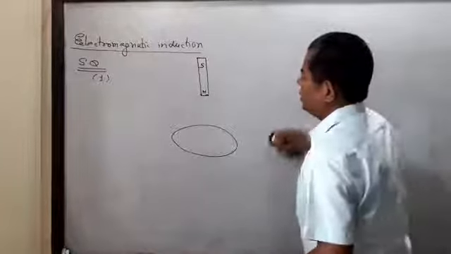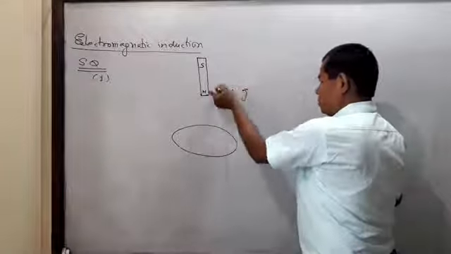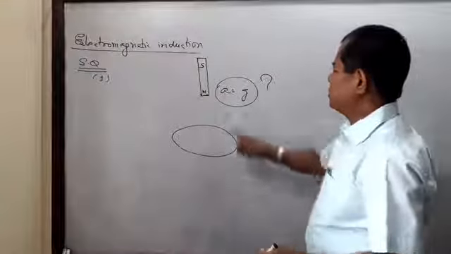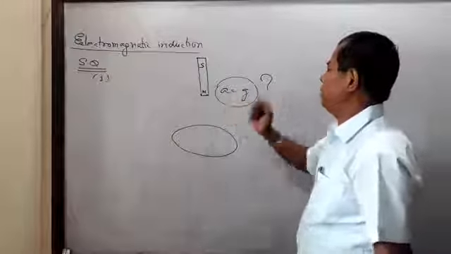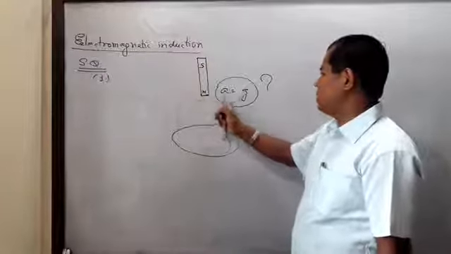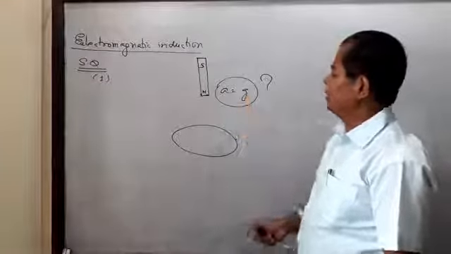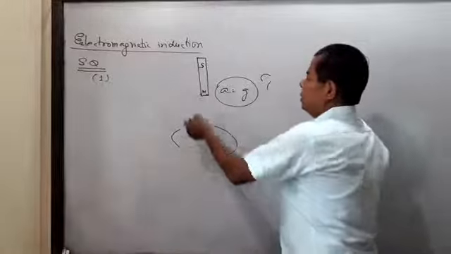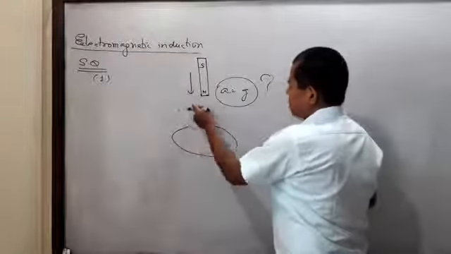The question is asking us: is the acceleration equal to g? Is this the case of free fall? Does a equal g or not? That means, is the acceleration of this bar magnet equal to the acceleration due to gravity? Explain.